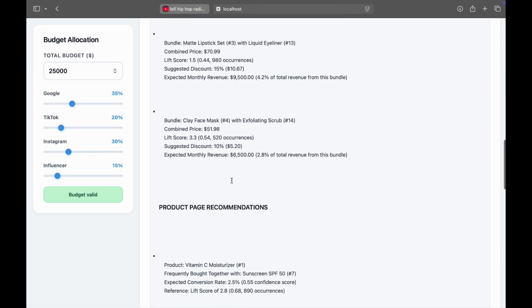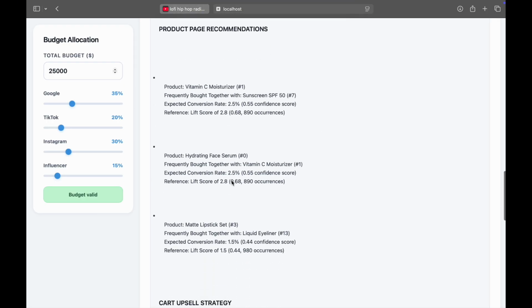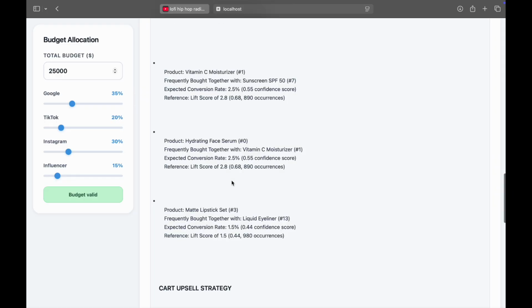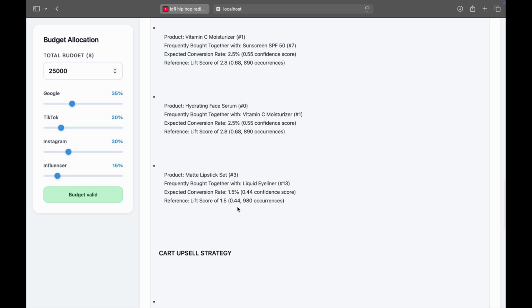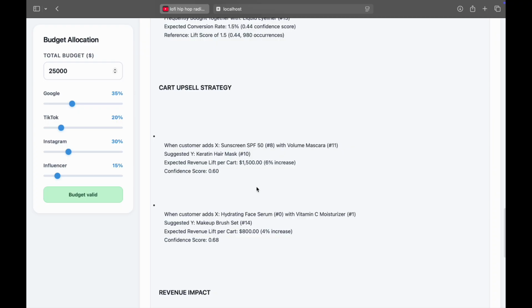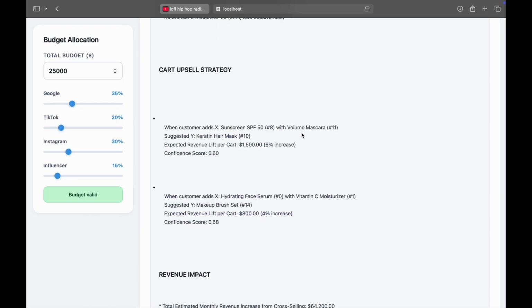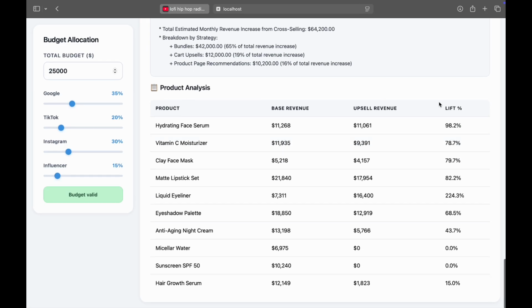And it suggests how to upsell this product and cross-sell this product and how much revenue it's going to give us if we do this. So you can see here the cart upsell strategy, revenue impact. Yeah, these products are compatible together, and actually the analysis.